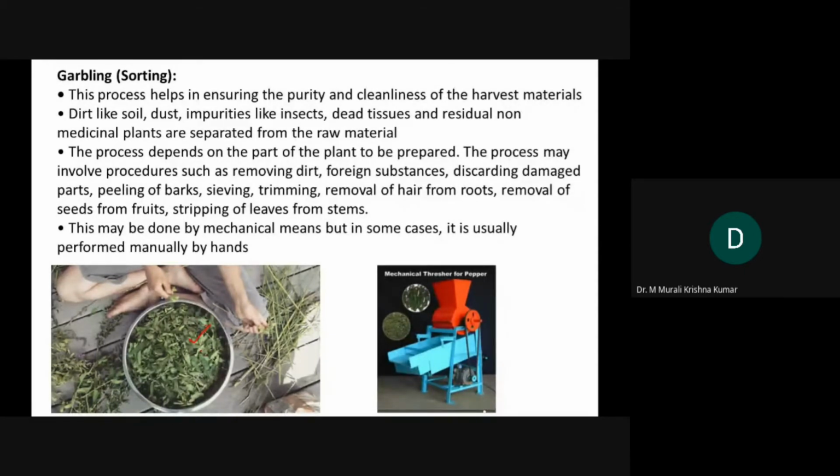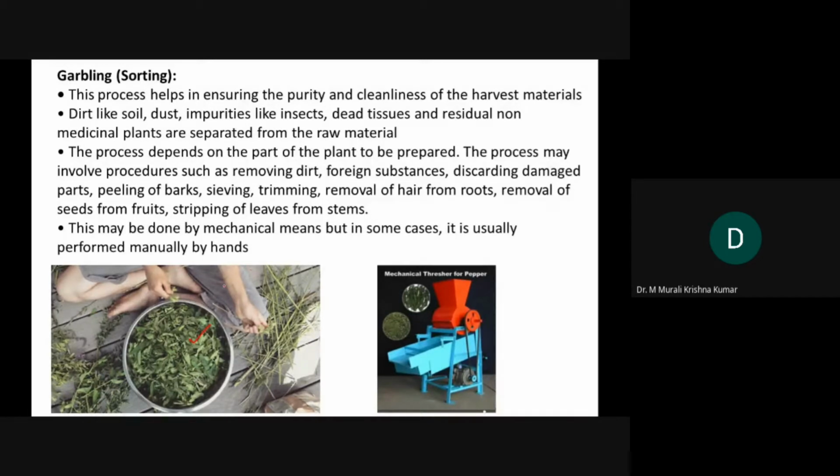Because who is collecting the material? The workforce. Okay, it is not machines. Workforce will be there. So what will they do? They will follow certain protocols through which the plant material can be collected quickly and easily. Because agriculture is actually labor intensive, so much physical work will be there. So that's the reason why these things will be there.